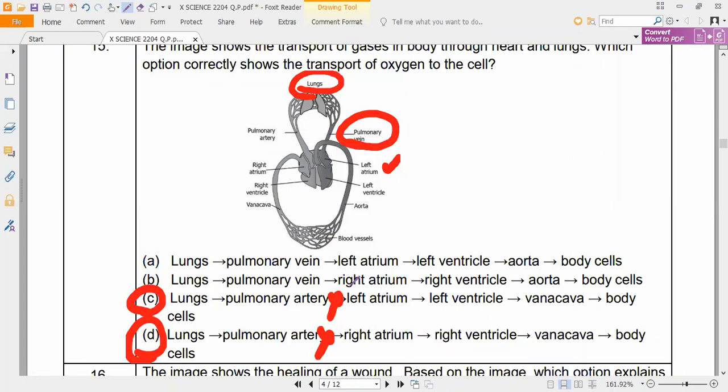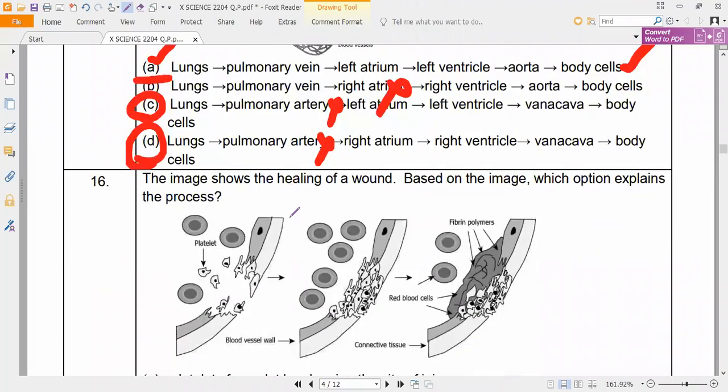Next what? Left atrium. So here they are saying right atrium, left atrium, left ventricle. So what is the correct answer? Aorta and body cells. Option A. That's all. Option A is the correct answer. Yes, guys. That's all. Very simple.